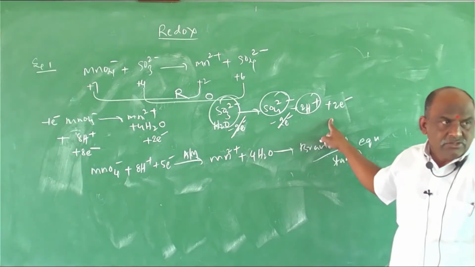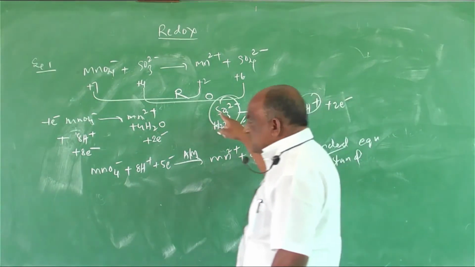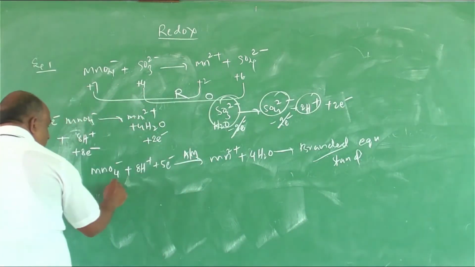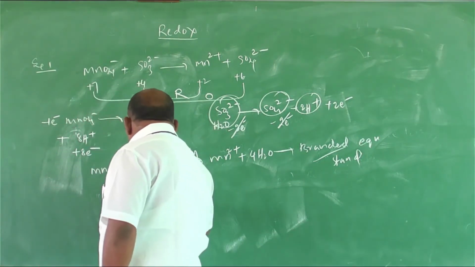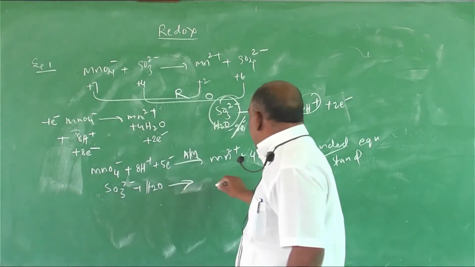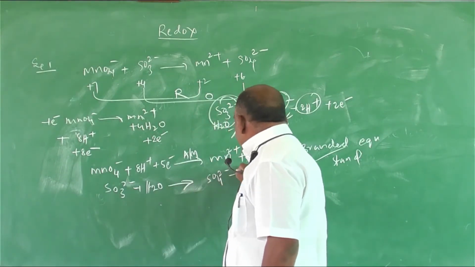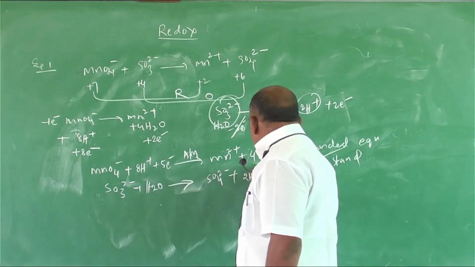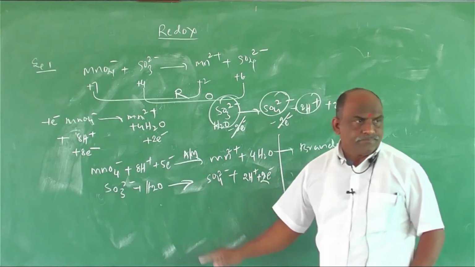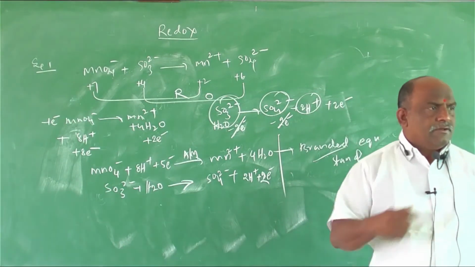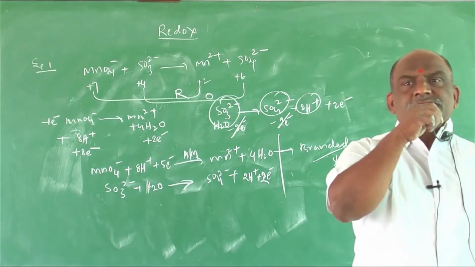So how many electrons in total? Plus 2 electrons. So what is the equation for this? SO3 2 minus plus H2O gives rise to SO4 2 minus plus 2H plus plus 2 electrons. See this. Clear? We require patience to balance this.